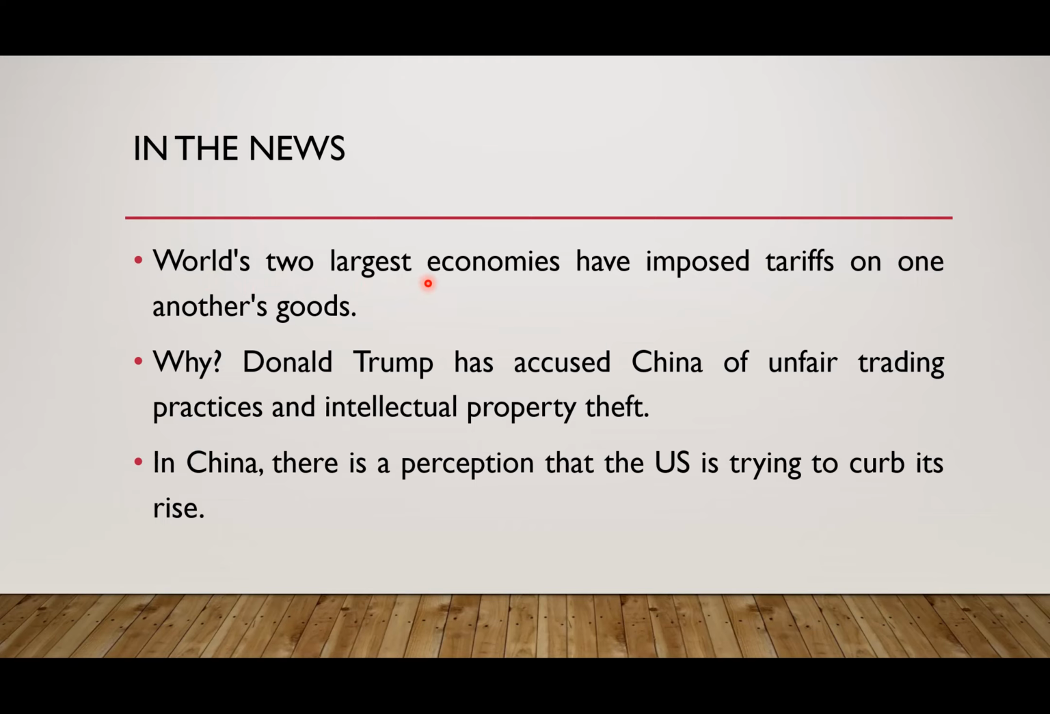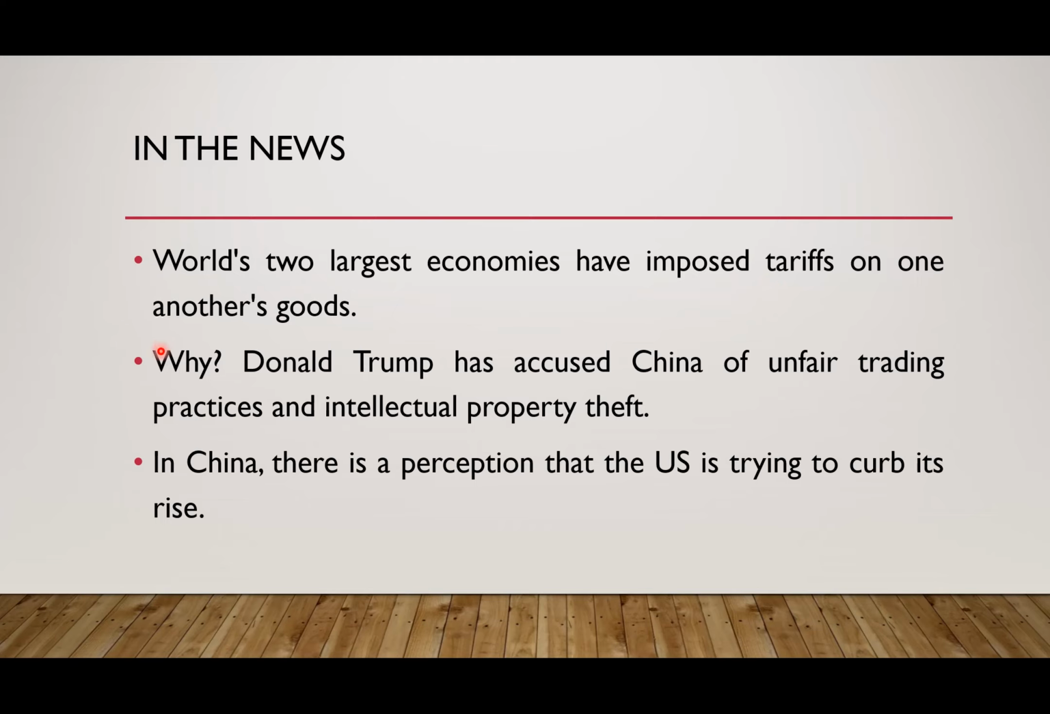So the world's two largest economies, that is US and China. US is the largest economy of the world, almost a $20 trillion economy. China is the second largest economy, it is near about a $13 trillion economy. These two largest economies of the world have started a trade war in which they impose tariffs on one another's goods. What is a tariff? We will understand this as well today. What is a tariff war? We will understand this as well in the further slides.